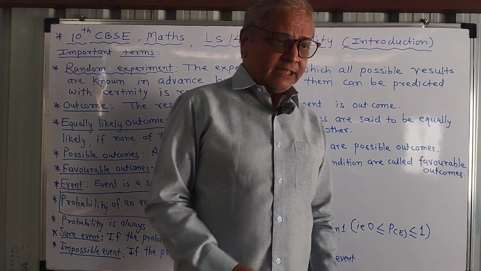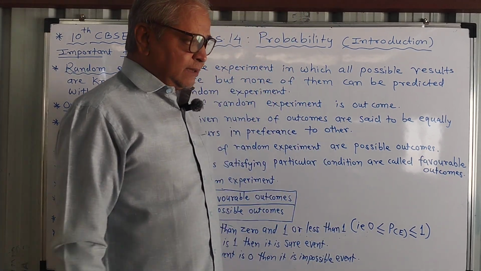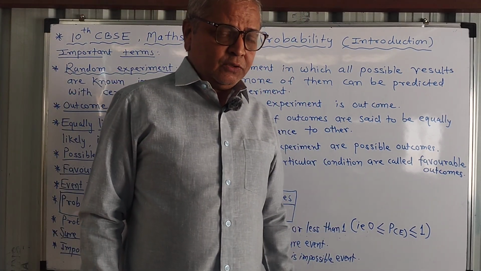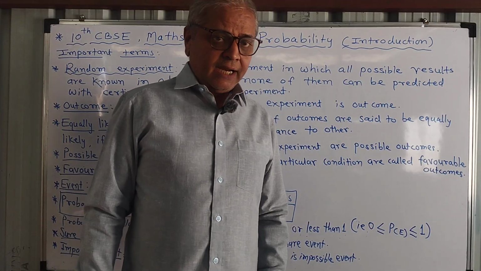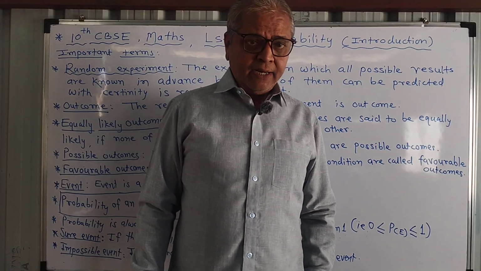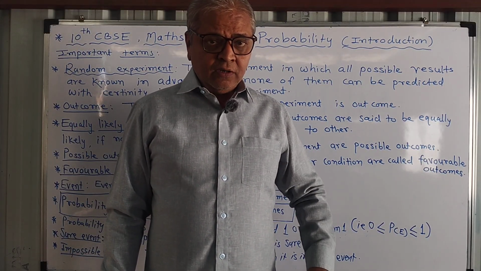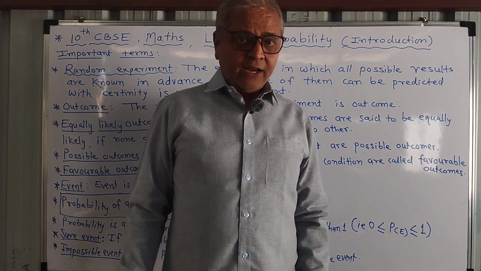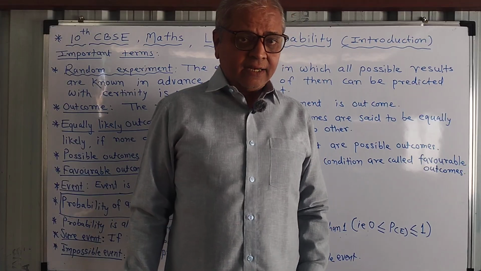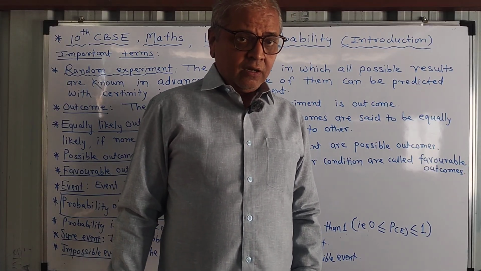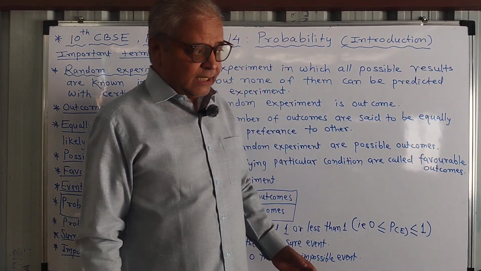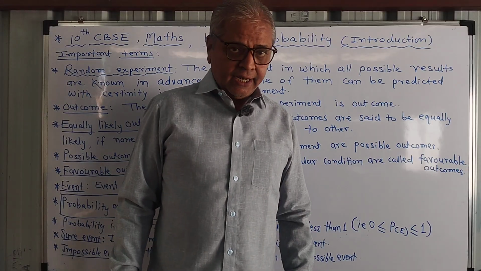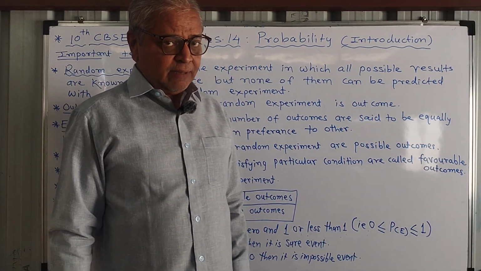But in the random experiment which we normally use in probability, the random experiment is an experiment in which all possible results are known, but we cannot predict the exact result, or we cannot say that this is to be created. That's why this is random experiment.